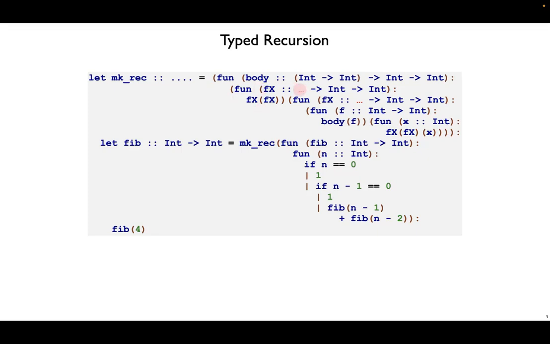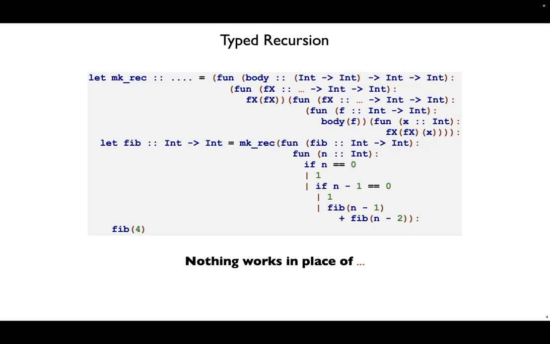As a first try, we could say that fx takes in an int-to-int function and then returns another int-to-int function. But then when we go to apply that fx to itself, we would need an extended type for fx on the left to take in something that has exactly the type of fx and then at the end returns an int-to-int function. Long story short, we're stuck here. Nothing works in place of these dots. We don't have a type to fill that in.